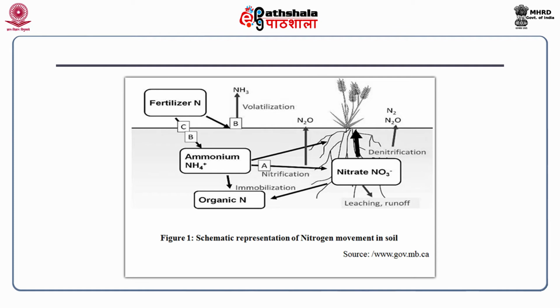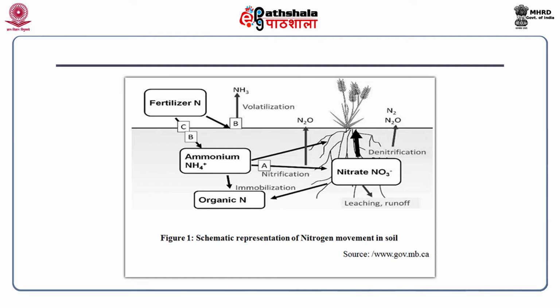When fertilizer is added in the soil, it is converted into ammonium ion form, and this ammonium ion may either be immobilized to organic nitrogen by the immobilization process, or be taken up by the plants as such, or be converted into nitrate nitrogen.